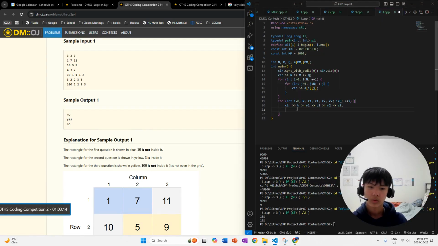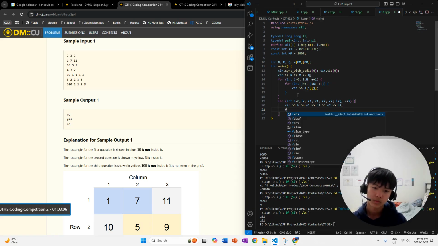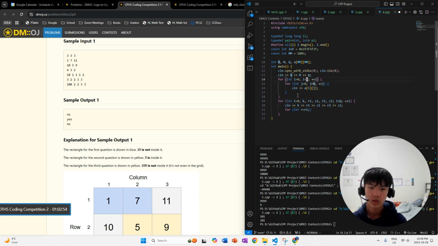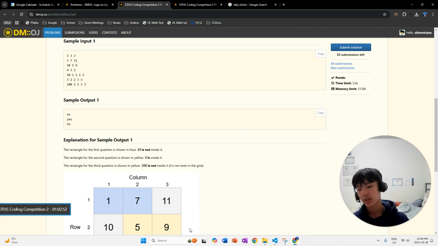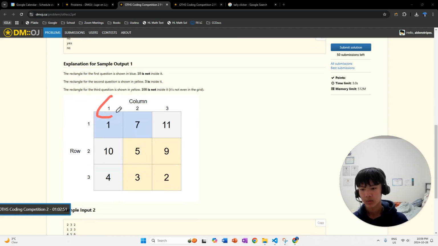So the brute force way of doing this is just checking every single space in the array. We're gonna loop. We're gonna set R equals R1. And actually, I'm going to change this for a second because I want the first index for the 2D array to be 1.